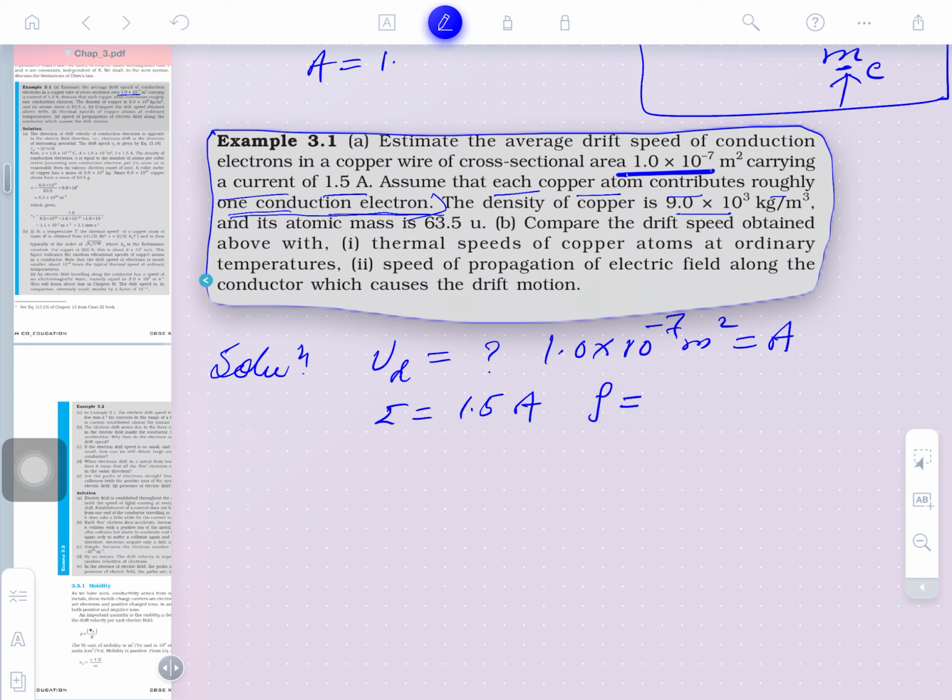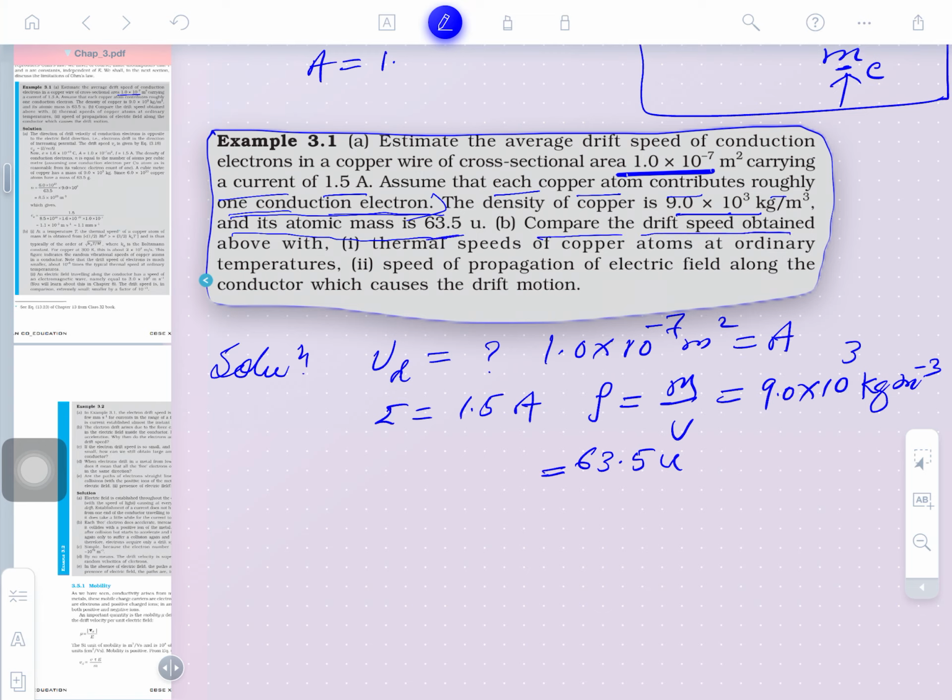Density means rho, the mass upon volume concept. So, density is equal to 9.0 into 10 raised to the power 3 kg per meter cube, and its atomic mass is 63.5 unified mass units. The density of copper is this and its atomic mass is this.